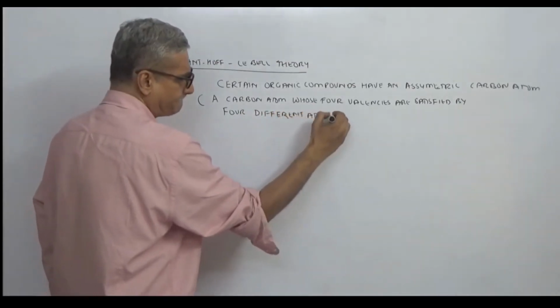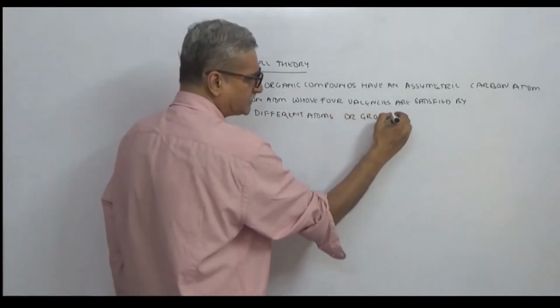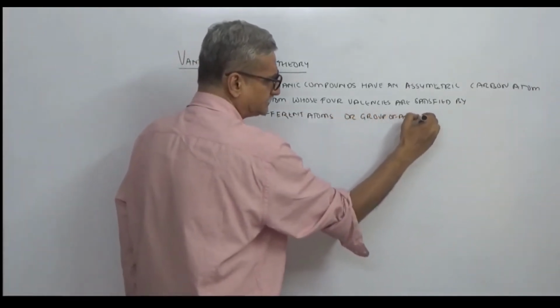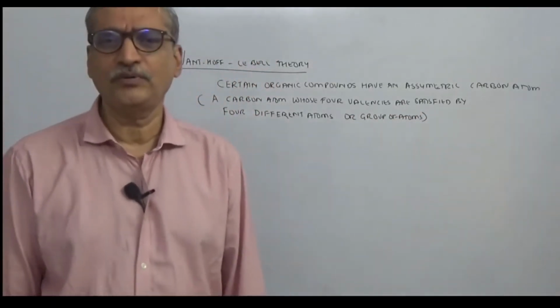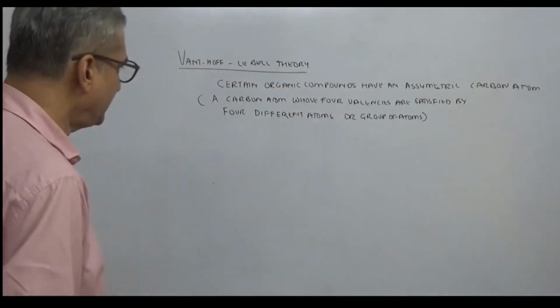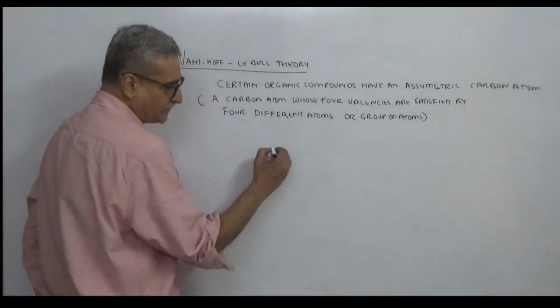Is this point clear? So for example, suppose you have a carbon with groups A, B, C, D.